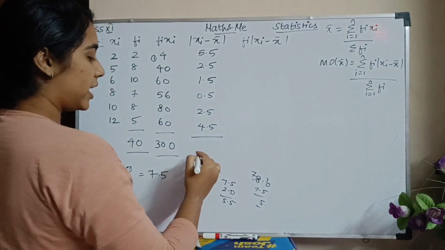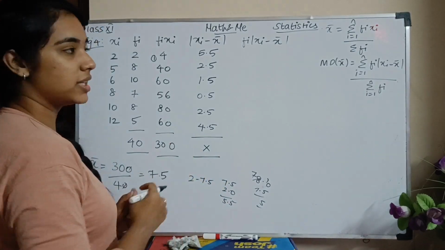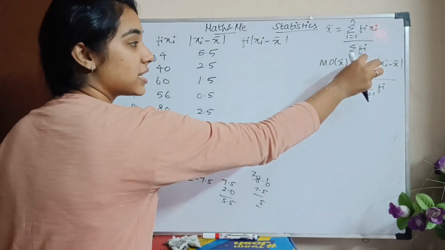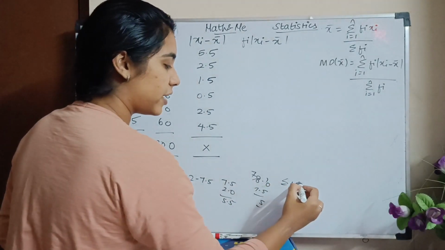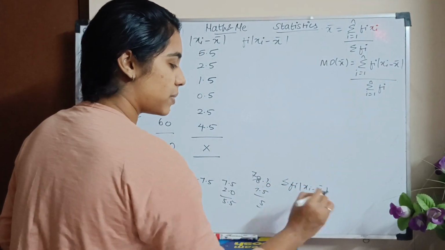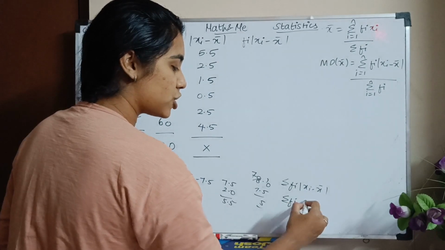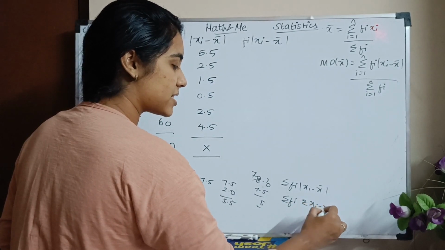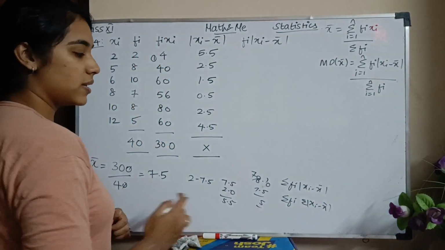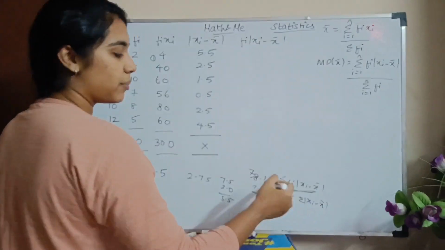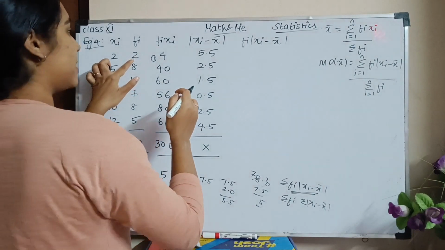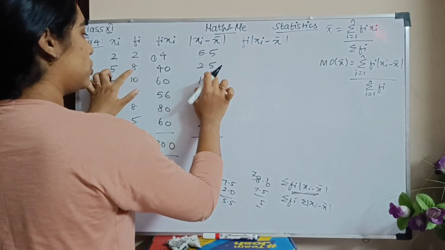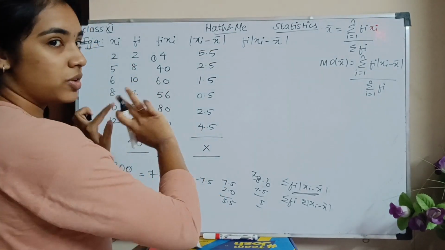Okay, now I need not find the sum of all this. இந்த இடத்துல fi ஓட multiply பண்ணதுக்கு அப்புறமா தான் I need to do the summation. Okay, summation of fi times xi minus x bar is not the same as summation of fi into summation of xi minus x bar. Summation இந்த மாதிரிலாம் பிரிக்க கூடாது. First multiply பண்ணிட்டு அதுக்கு அப்புறமா தான் you have to add all the values. So let me first multiply. So I have fi times this column. இப்போ I need to look at these two columns. Forget about the other columns.